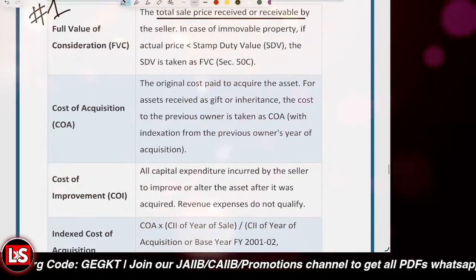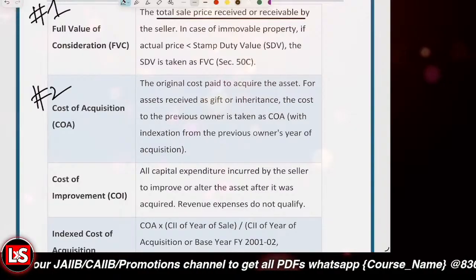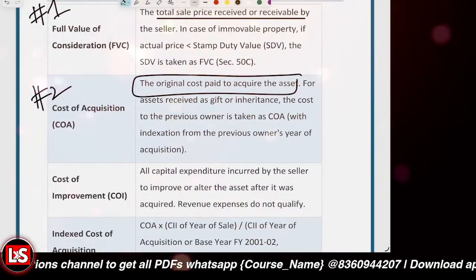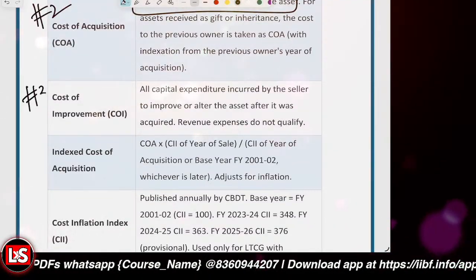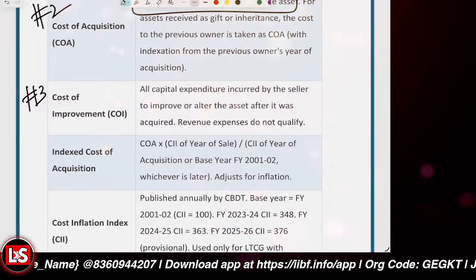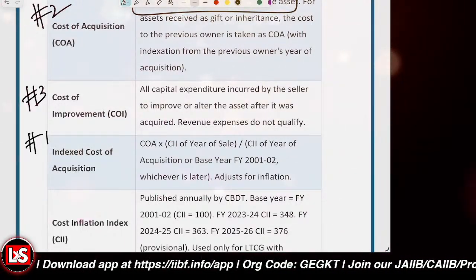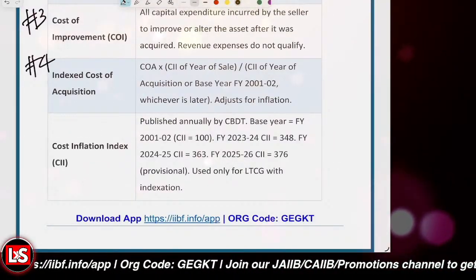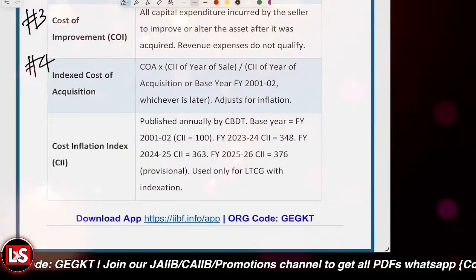FVC. And the cost of acquisition is the original purchase cost at which the asset was acquired, right? The cost of improvement, COI, is the money spent to improve the asset, such as renovation, extension, etc. The fourth one is the indexed cost of acquisition, which is used to adjust for the inflation impact.